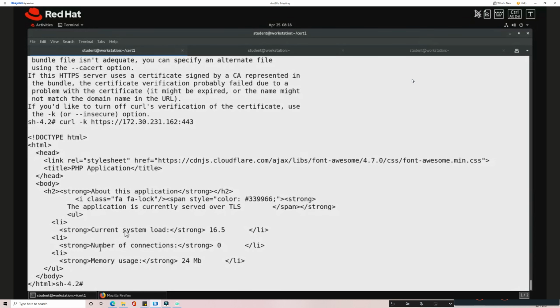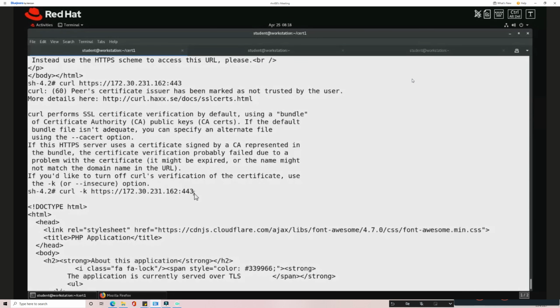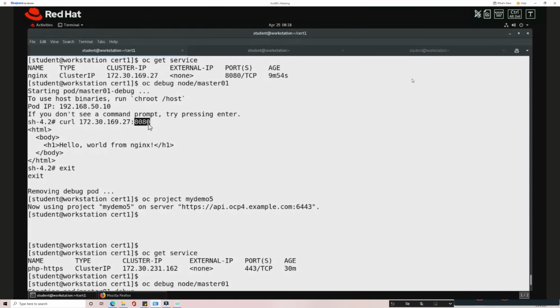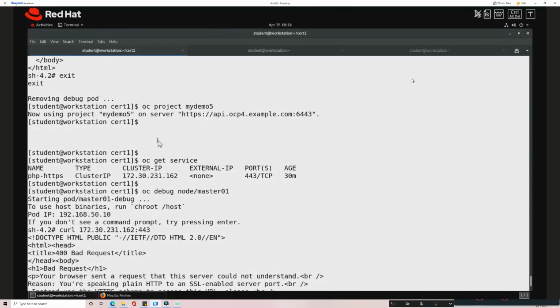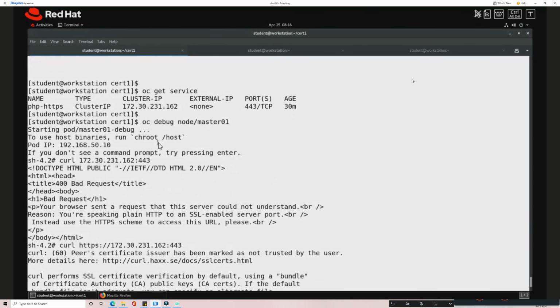So that's why the port is very relevant here. So this port is important in this case. In the previous one the port is not important, because I'm reaching inside, and it's insecure anyhow. So even if you have a secure port, it will not be a benefit for me. That's why it's not relevant in case of edge termination. But in case of pass-through termination, the port is very important, because I have to do an end-to-end communication. The port number is very important. Okay, so with that we come to the end of this session.